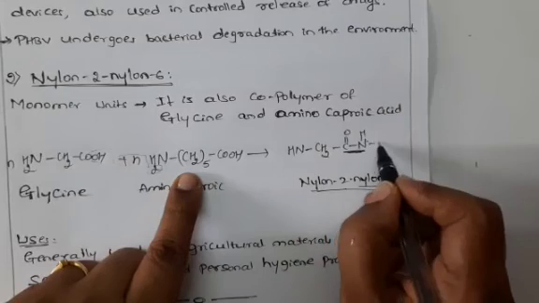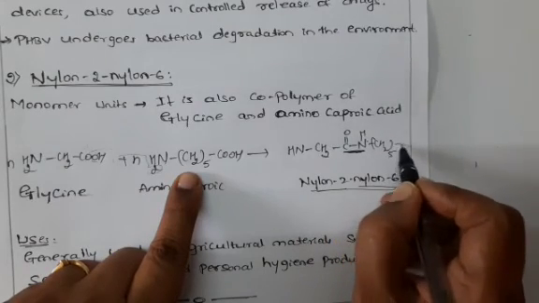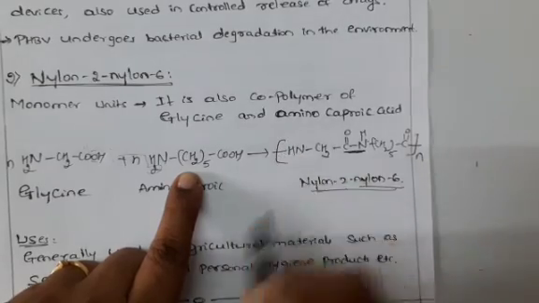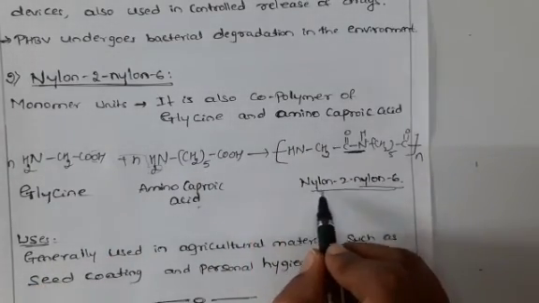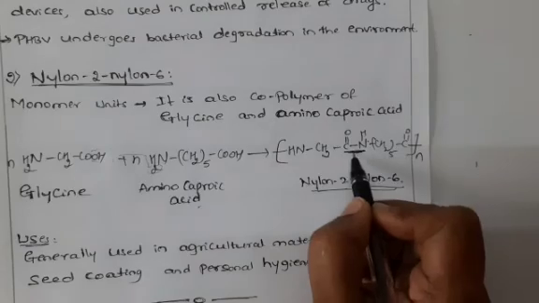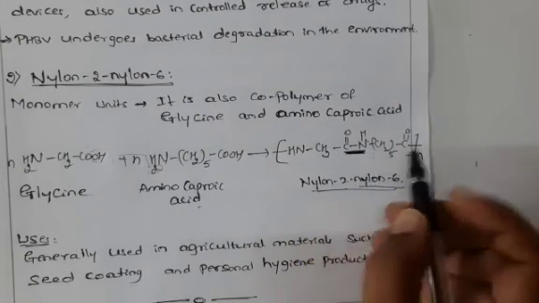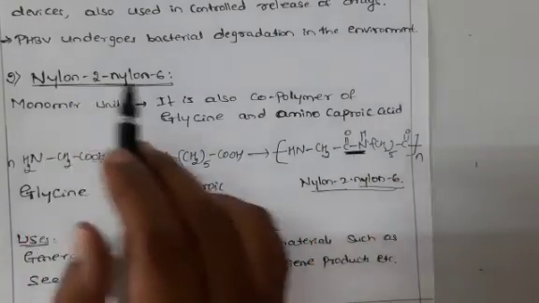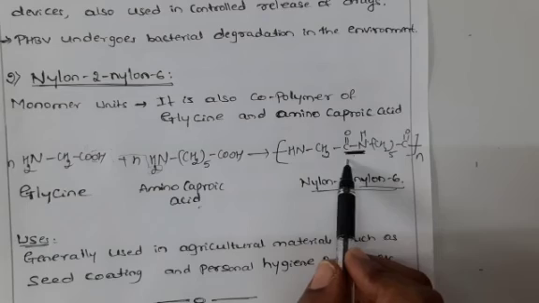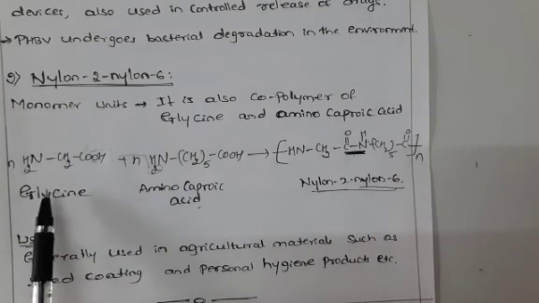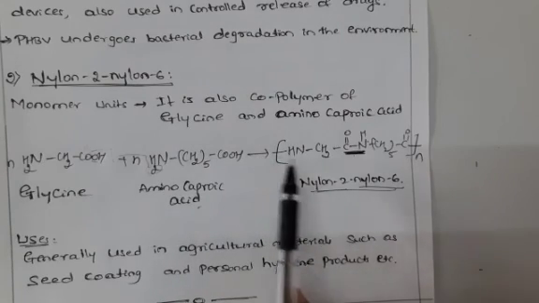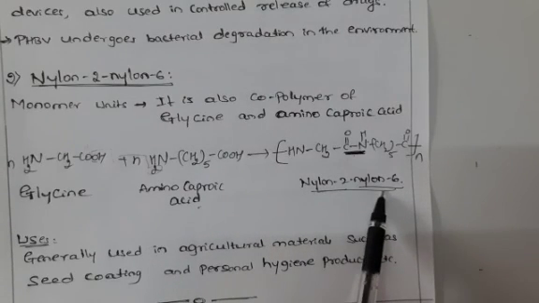Then this (CH2)5 and C double bond O. In the same way the chain continues. This structure we call nylon 2-nylon 6. Here we have an amide linkage. In PHBV we have an ester linkage; in nylon 2-nylon 6 we get an amide linkage. So glycine and aminocaproic acid on polymerization give nylon 2-nylon 6.